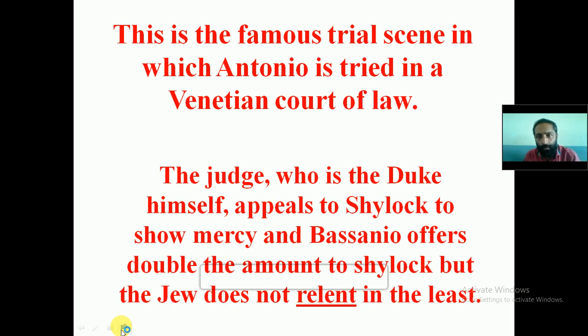So this is a famous trial scene in which Antonio is tried in a Venetian court of law. Now the scene takes place in the court, and on one side we have got Antonio, who is pleading to Shylock to save his life. The other side we have got Shylock, who is insisting that he needs 1 pound of flesh from the body of Antonio. And we have the Duke, the judge, who appeals to Shylock to show mercy, and Bassanio offers double the amount to Shylock, but the Jew does not relent. Relent means does not mind, does not allow in the least.